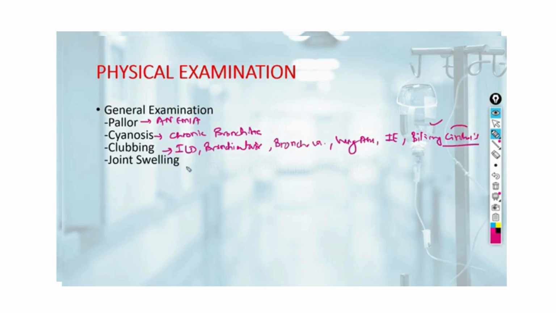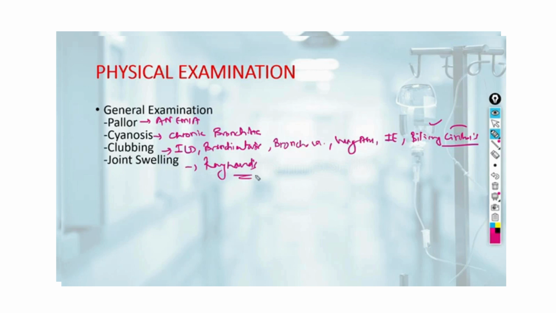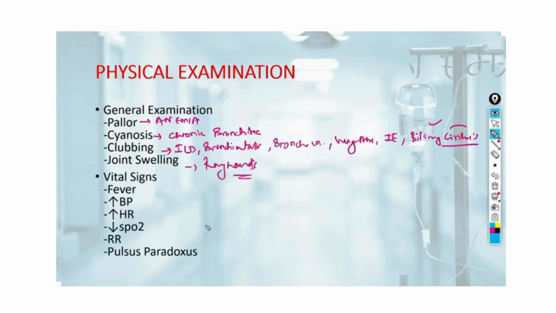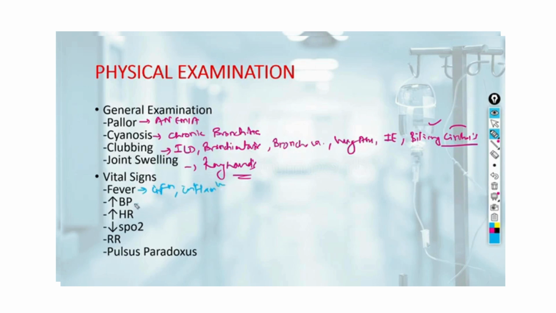Joint swelling due to Raynaud's phenomenon can give us a clue that there is some collagen vascular process that can be associated with any pulmonary disease. Now, when we discuss and record the vital signs, fever can suggest the diagnosis of any underlying infection like pneumonia, or any inflammatory process.